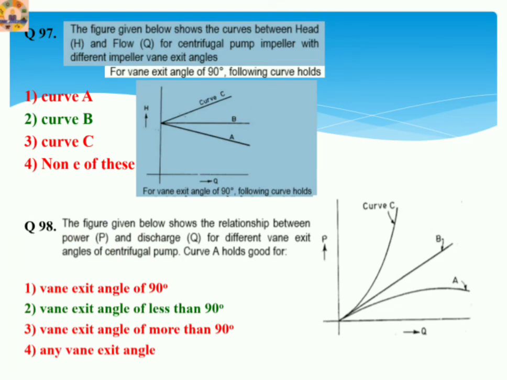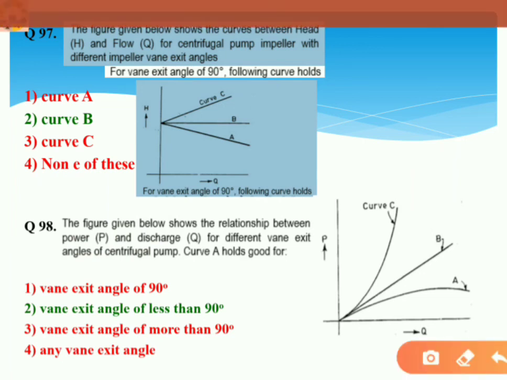The figure given below shows the curve between head H and flow Q for a centrifugal pump impeller with different impeller vane exit angles. For the vane 90 degree, it's very easy. Option B is the correct curve. Option 2 will be the correct answer here.